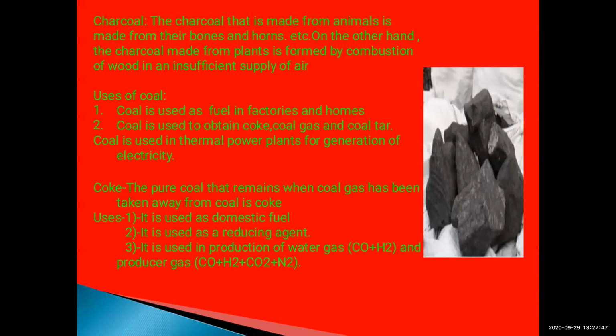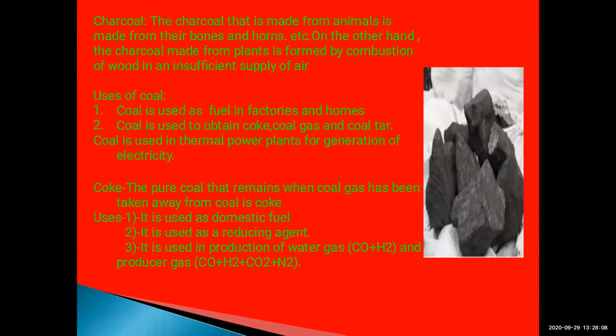Coal is used to obtain coke. The last form of crystalline carbon is coke, so it is made from coal. Coal is used to obtain coke, coal gas, and coal tar. Later on, coal is also used, as I told you, in thermal power plants for the generation of electricity.